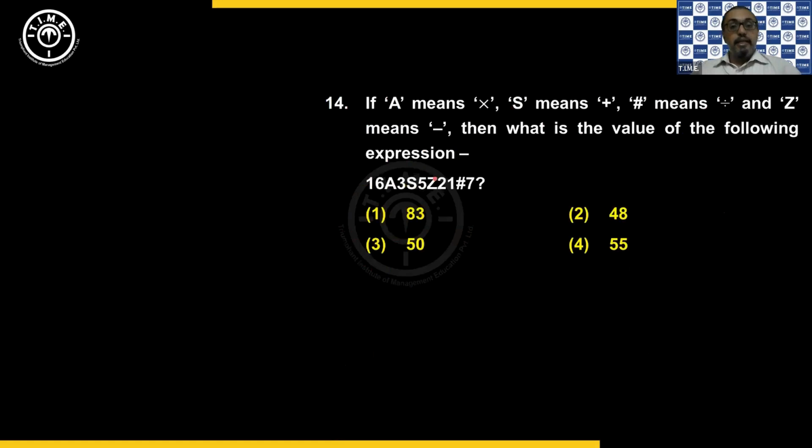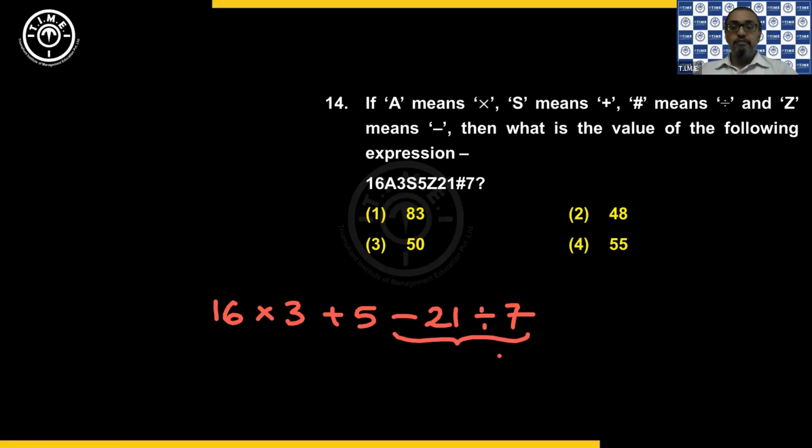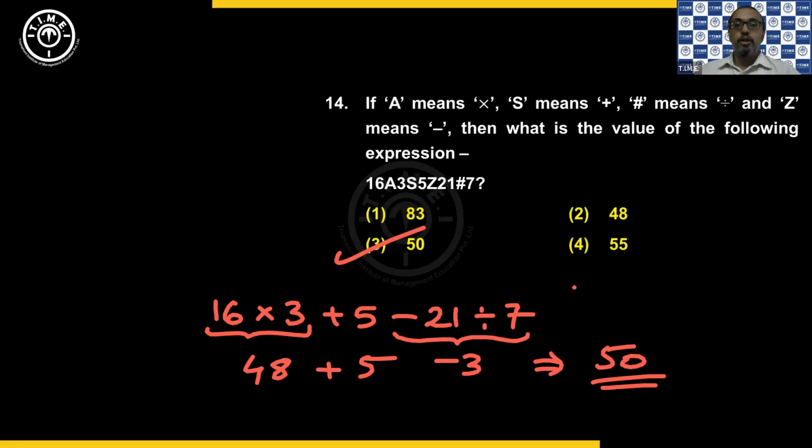Okay. Then next, now this is replacing the alphabets with operators. Now we'll see what expression we get. So we have 16, A means into 3, S means +5, then Z means -21, and hash means divided by 7. So what is the value you get for this? Okay. So first is division. So -21 divided by 7 is -3. And then next is multiplication. So 16 into 3 is 48. Then +5. So 48 plus 5 is 53. 53 minus 3, you are getting the answer as 50. And that's available in the third option.